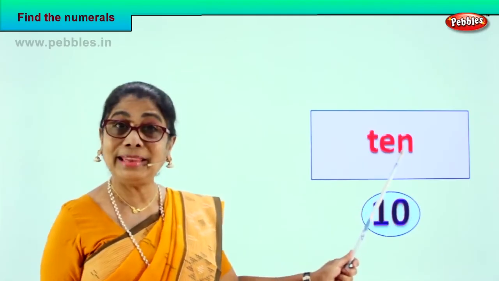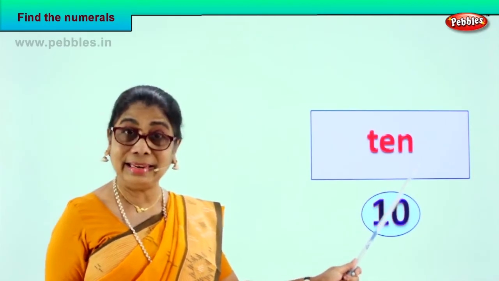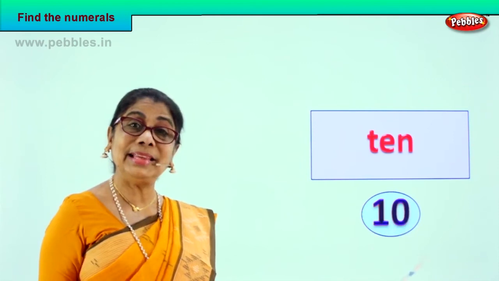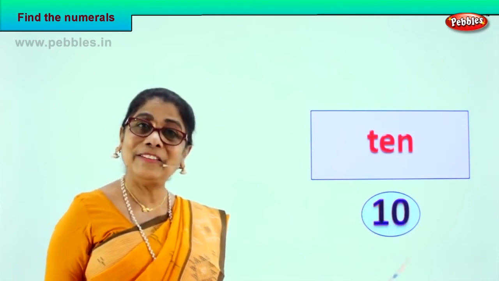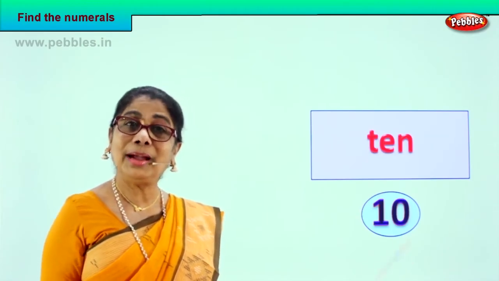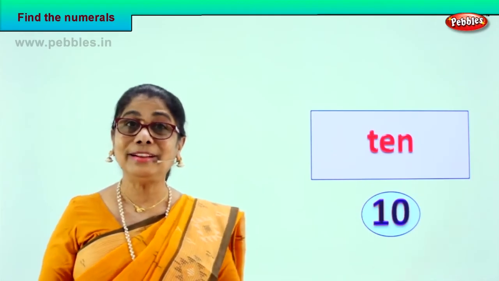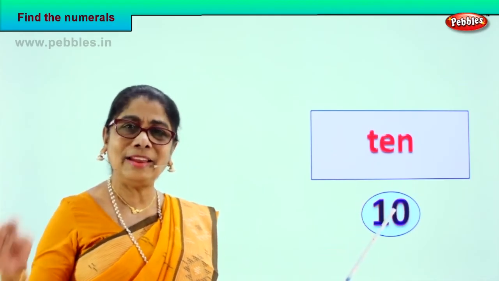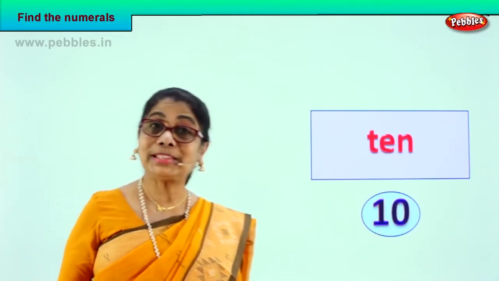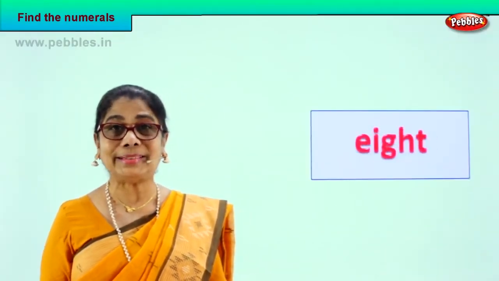10. How do we write the name of this numeral? T-E-N. 10. How do we write the numeral? 1 and 0. 10. Very good. You found the numeral so beautifully. Learn to read and also to recognize the numeral. Good. 10 on your finger. 5 and 5, 10. Good. Shall we go to another exercise and enjoy doing the exercise together?